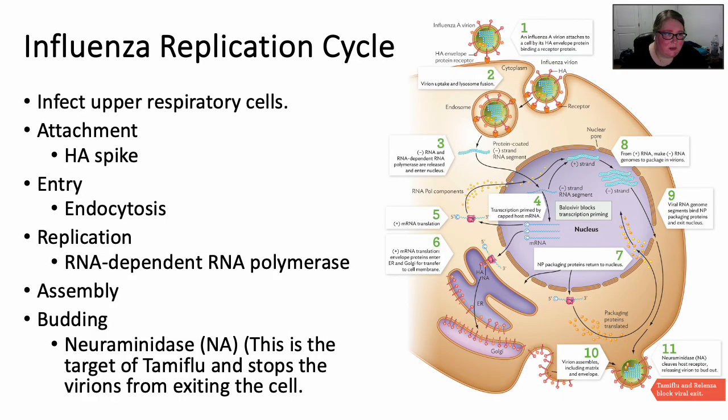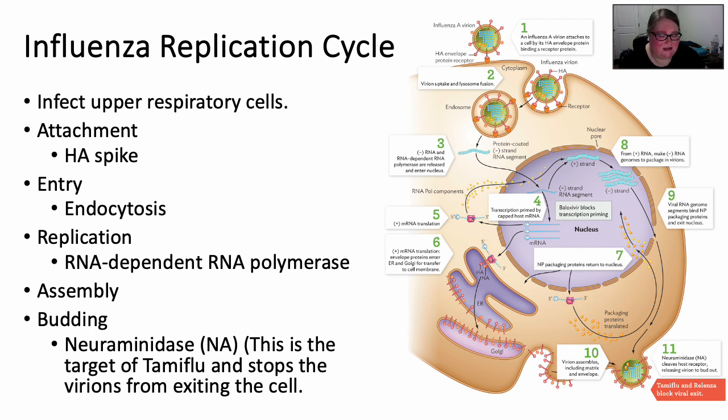Okay, so let's talk about the flu virus's replication cycle. One of the things that should be noted about influenza is that it is an RNA virus, meaning that it has an RNA genome. So when it goes through this replication process, remember, we do not have an RNA polymerase that will proofread it, so we're going to get more and more mutations because it's an RNA virus. And that's also going to lead to how many strains we have every year, because it does mutate very quickly on its own that way.